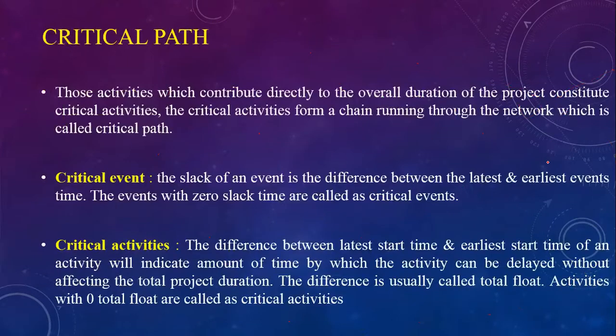Now critical path. Those activities which contribute directly to the overall duration of the project constitute critical activities. The critical activities form the chain running through the network, which is called the critical path, or the longest path. Critical event: the slack of an event is the difference between the latest and earliest event times. The events with zero slack time are called critical events.